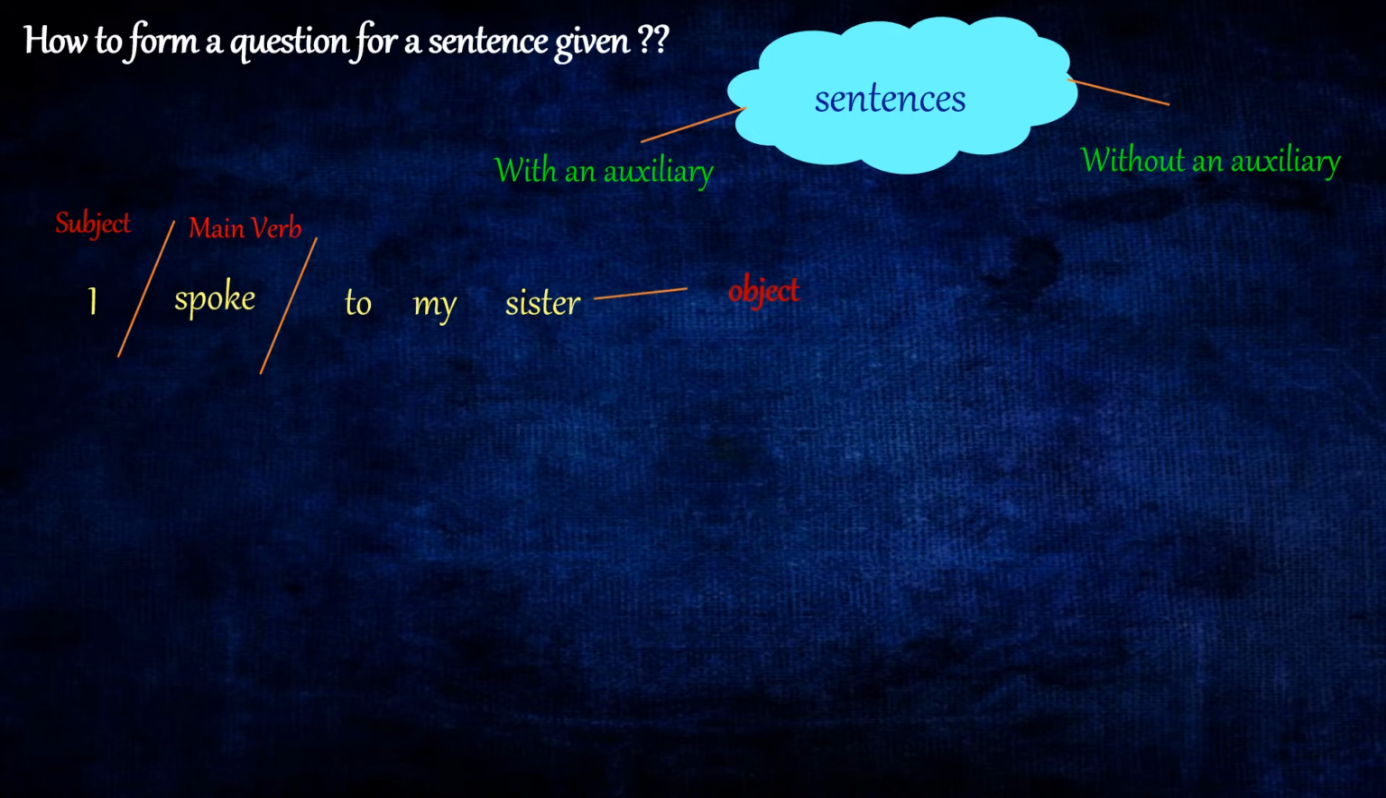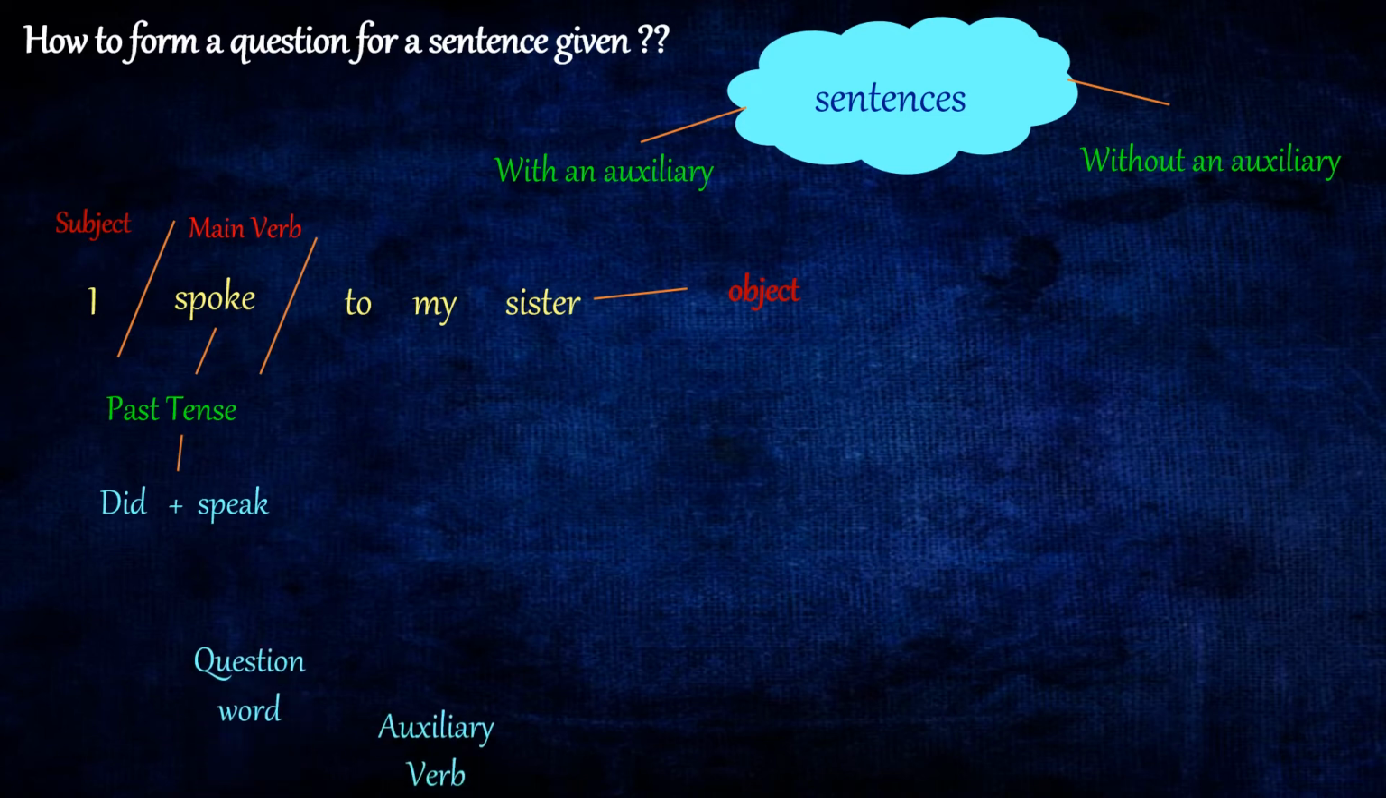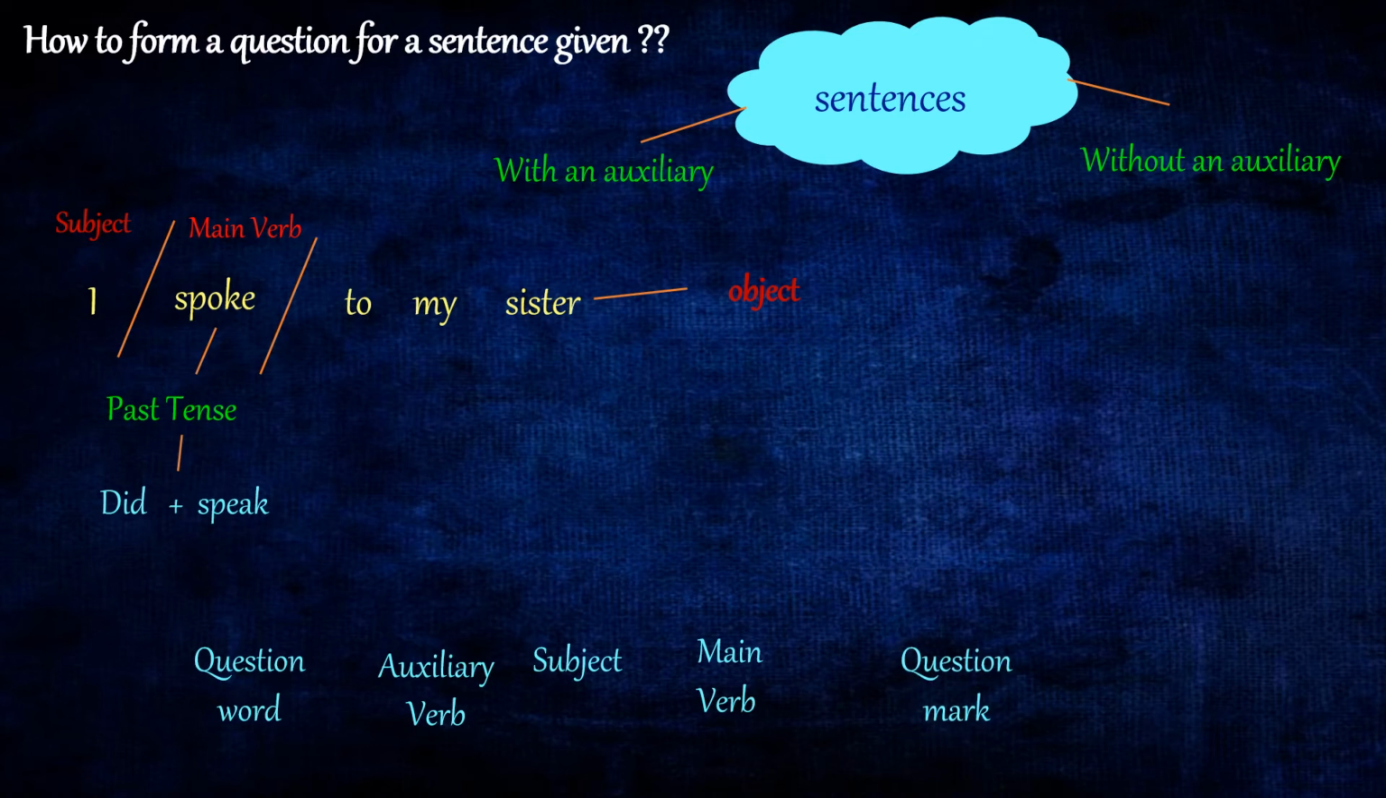Now let's look into the verb spoke. What is the tense? It is past tense. How did we arrive at this? It's nothing but did plus speak. Now, based on the given sentence, we need to form a question. So, the structure of a question will be: you need to begin with a question word, that followed by an auxiliary, and that being followed by a subject, a main verb, and a question mark. Now, let's conjugate according to this structure.